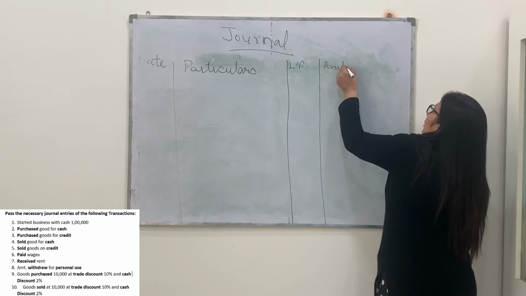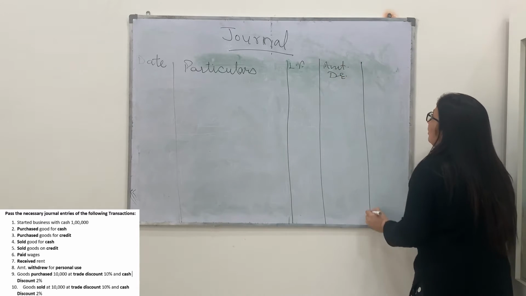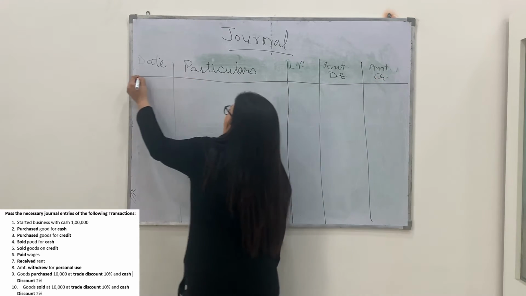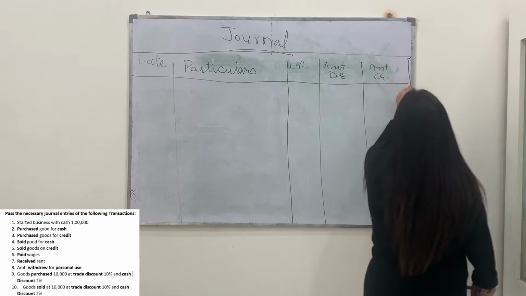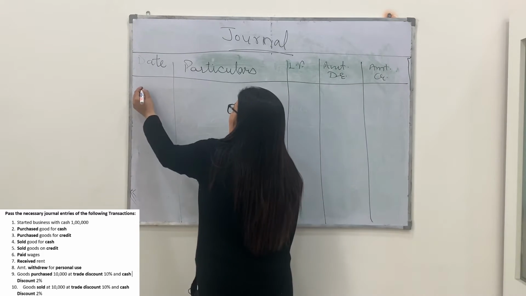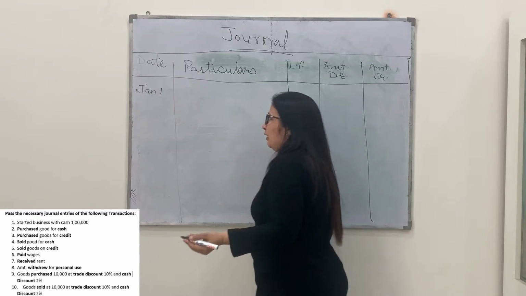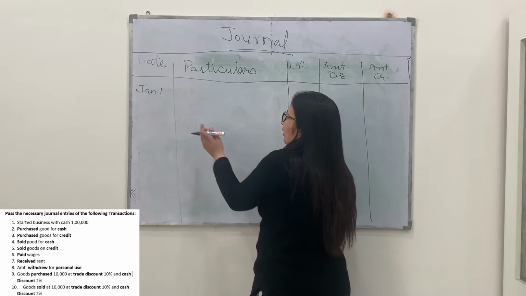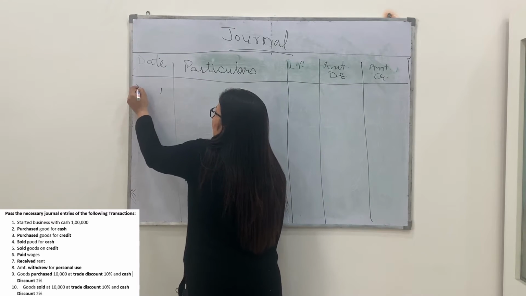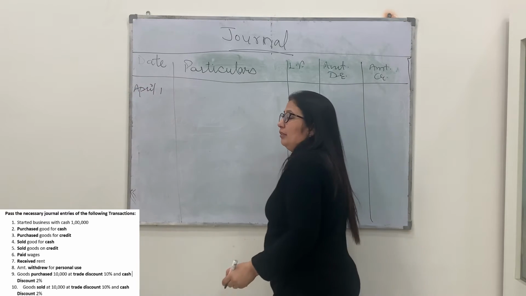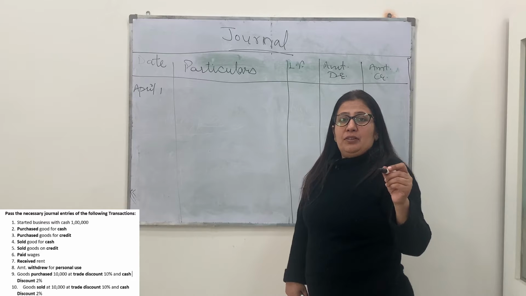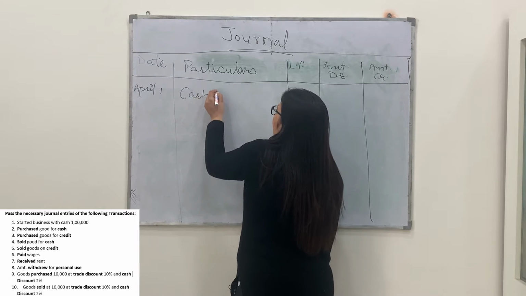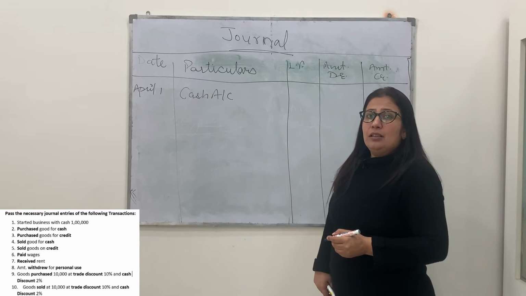Then the amount debit in the entry and the amount credit in the entry. In this way we have to prepare a complete format of journal. Suppose on January 1st or March 1st, any date the business started. Usually it starts with the financial year, so we will take the financial year here. Let it be April 1st the business starts. Amount, business started with rupees 1 lakh. What is coming to business? Cash. Debit what comes in?